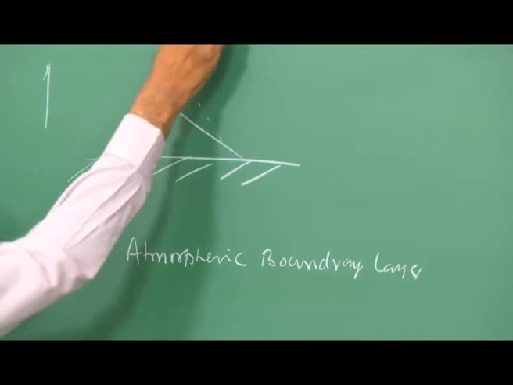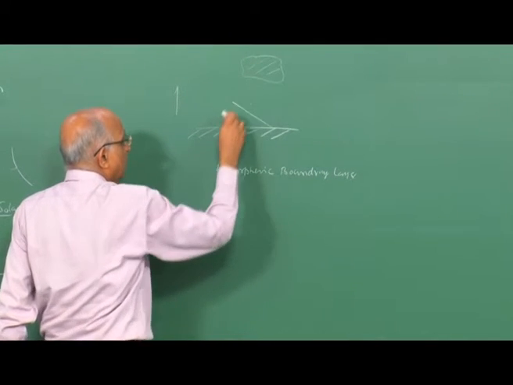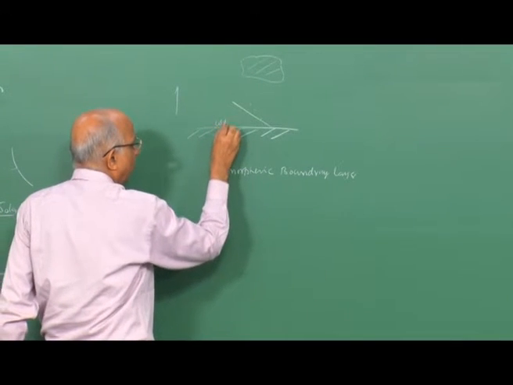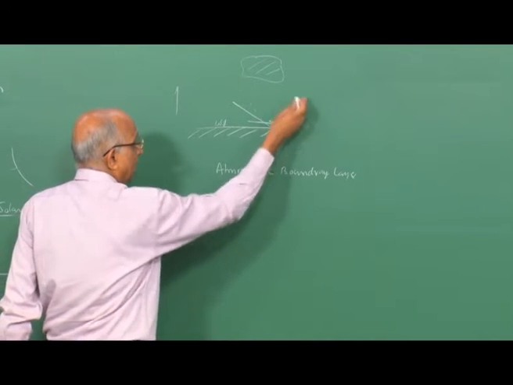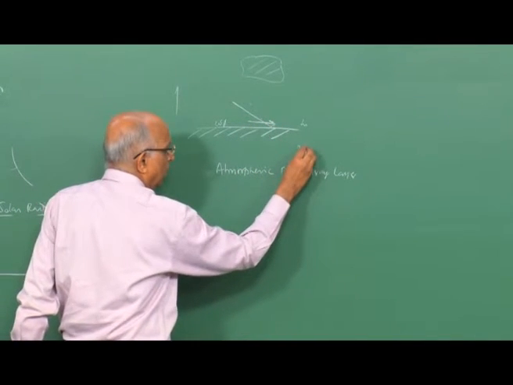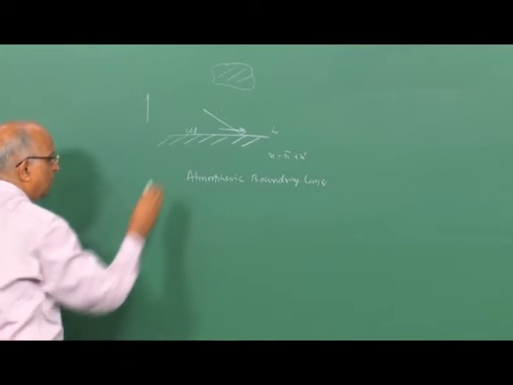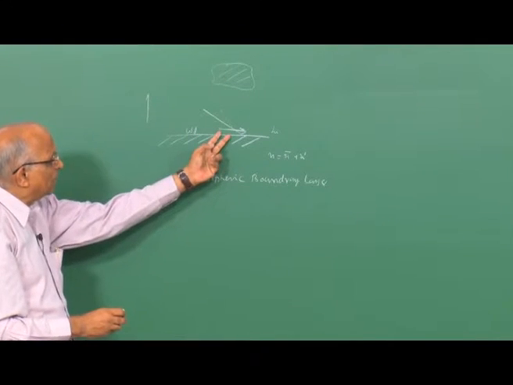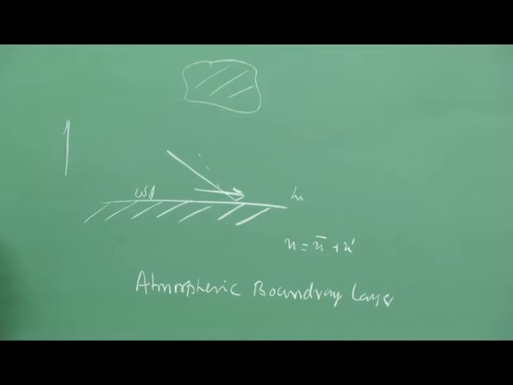And supposing we have a cloud in the sky, what is going to happen? It is going to prevent the incoming solar radiation from heating some parts. Therefore, some part may be cool, some part may be hot, and therefore I have wind, because when something is hot, the air rises, and therefore I have a wind. This wind need not be steady, it could be turbulent, maybe u is equal to U plus u prime, it could be a gust of wind, there could be a shear in the wind, and also the cloud influences the heating. When wind takes place, it is also going to influence the heating.